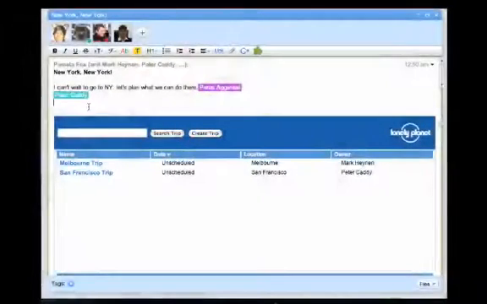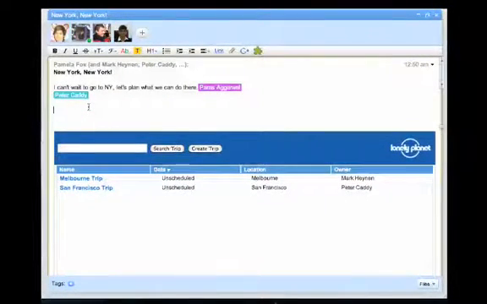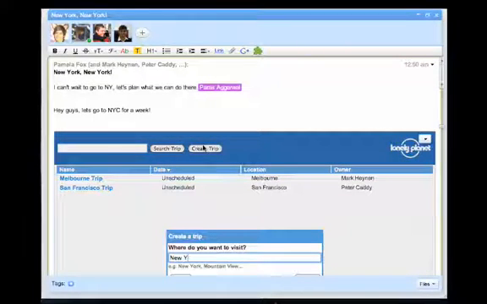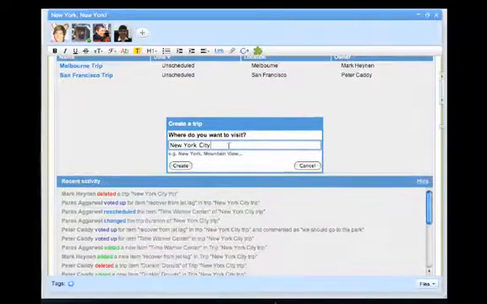I'm going to introduce you to Trippy, a new real-time collaborative planning tool built on Google Wave using Lonely Planet content. Now, I'm actually in a wave here with my friends Pamela and Paras and Peter. Looks like we want to go to New York City for a week. So I'm going to use the gadget, Trippy, to pull up New York City and create a trip to New